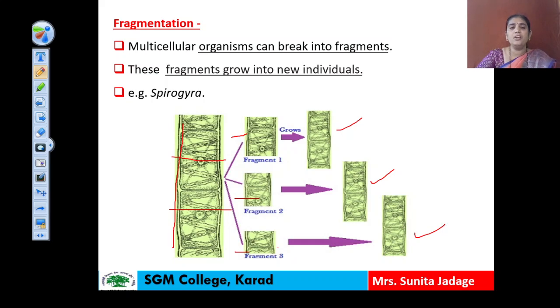So in this way, from one parent organism, three new individuals or offsprings will be formed. In this way, the fragmentation method is responsible for the asexual type of reproduction, and a well-known example is Spirogyra. In this way, we can observe the basic asexual type of reproduction in the lower organisms.